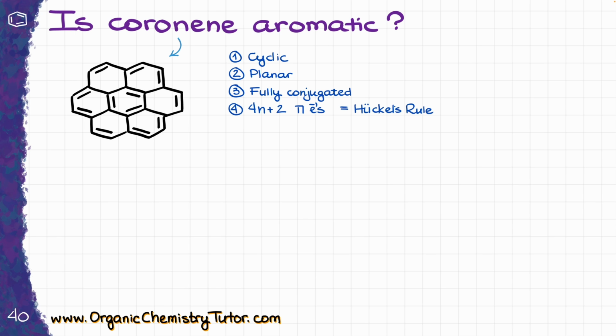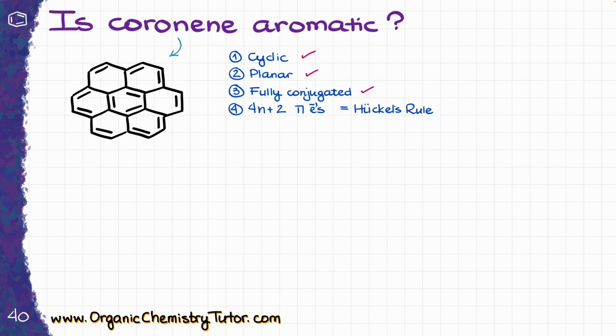Well, let's look at our molecule. Is this molecule cyclic? Well, obviously it is cyclic. Is it planar? Like most molecules of this type, it is going to be planar. Is it fully conjugated? Well, it looks like every single atom that we have here, every single carbon, is sp2 hybridized, so yeah, it looks like it is fully conjugated.